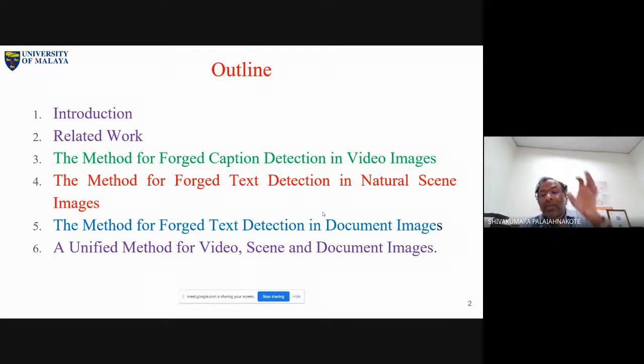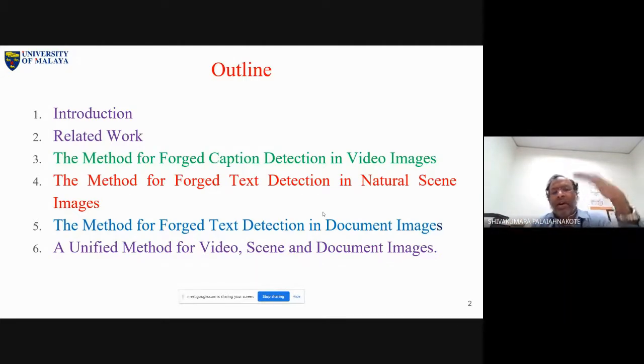So when a single image contains only one type of text information, we feel it is easier to detect the information. But in the case of video, since it contains two types of text information, it is not so easy. So in this way, video and scene images are something different.